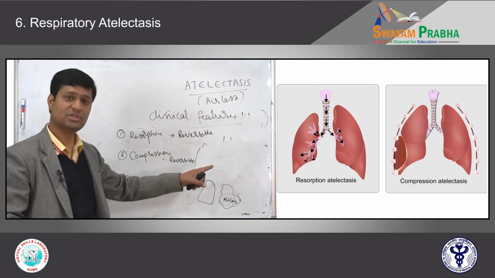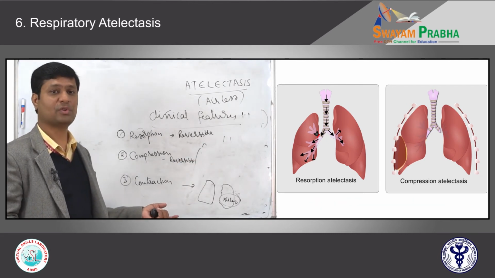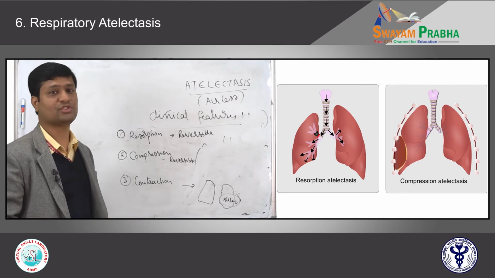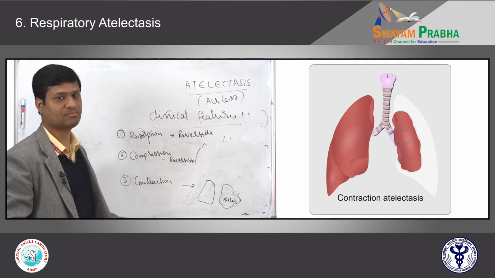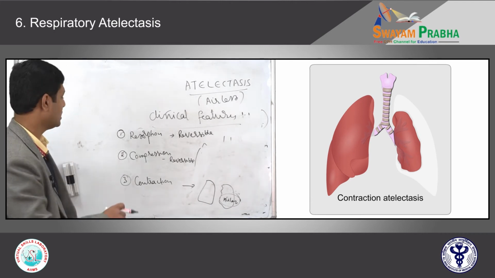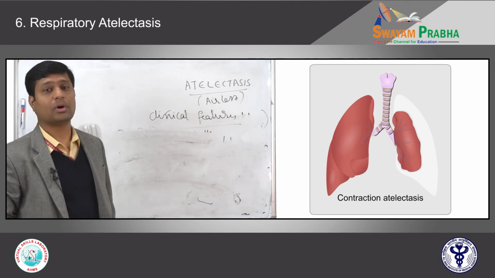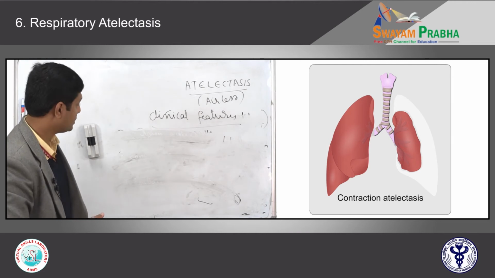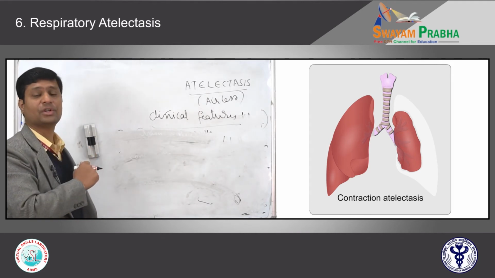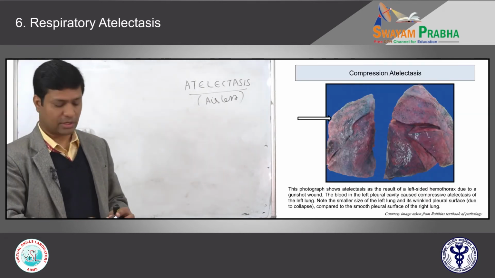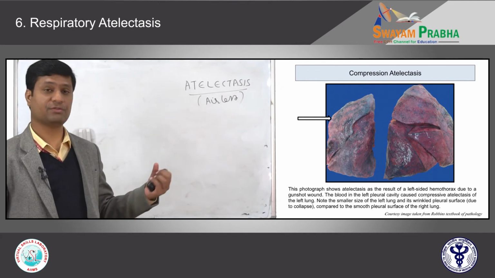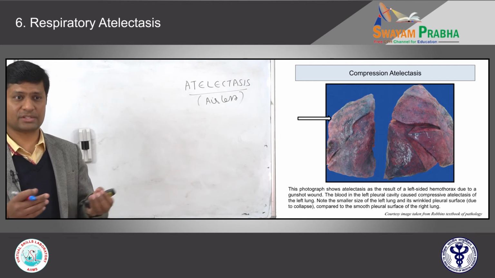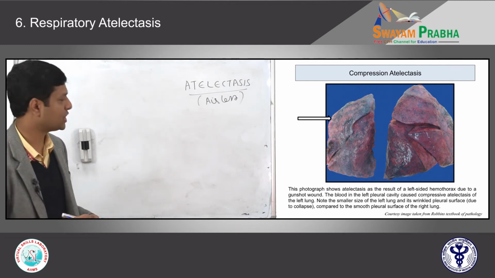If you take out the cause, the individual will become essentially normal. But contraction atelectasis is an irreversible condition. These are the three main important types. We saw the radiological features and the clinical features. So we saw the definition of atelectasis, how the patient presents, the radiological features, and the different subtypes and their pathophysiological mechanism.